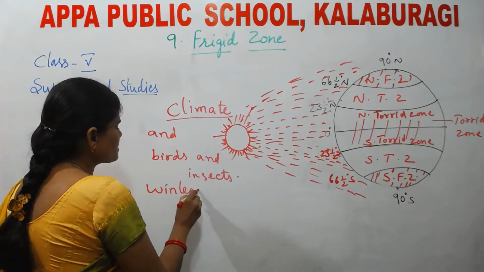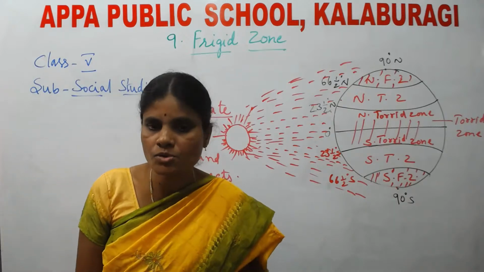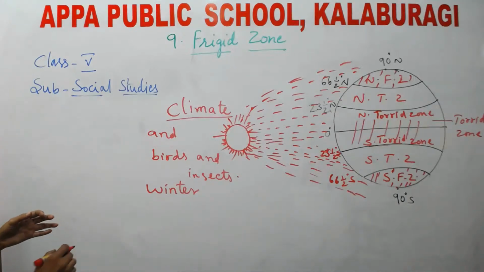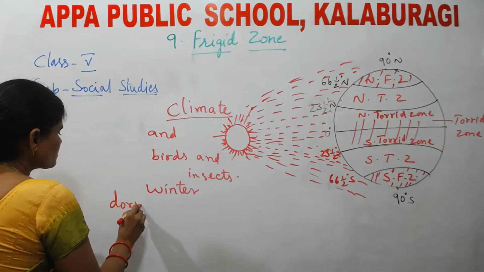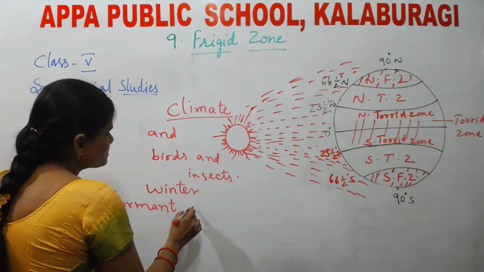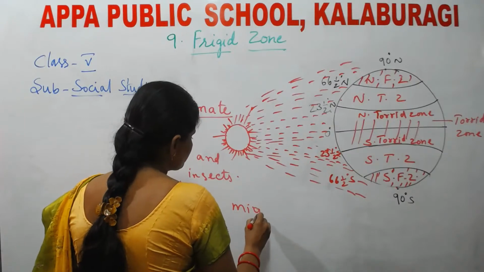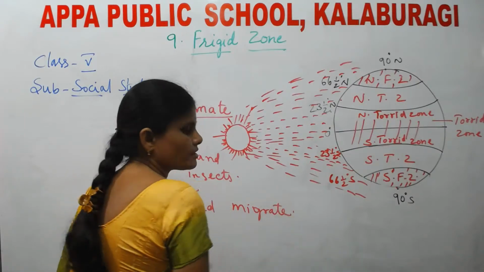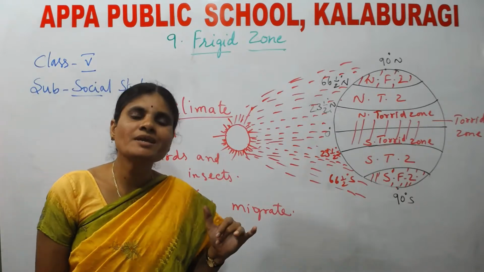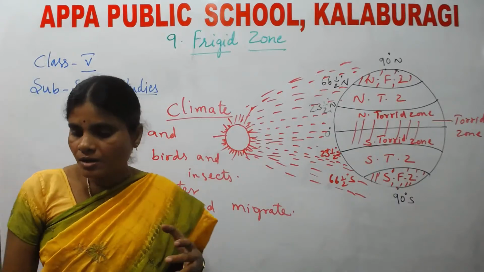During winter season, what happens? Due to extreme cold, some animals become dormant and some animals migrate. What do you mean by dormant? Dormant means inactive. They become inactive.